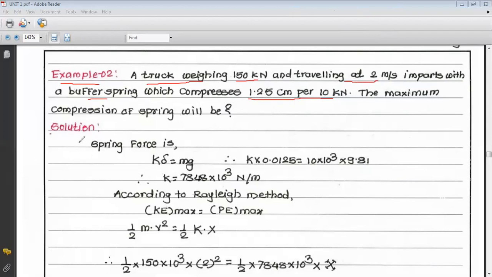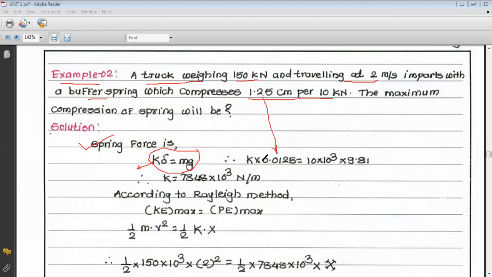So, solution. We know that the spring force is balanced by the gravitational force. So we know that mg is equal to k delta. Now the value of k is unknown to you. The value of delta, that is the deflection of the spring, is given, that is 1.25 centimeter. So we have to convert 1.25 centimeter into meter.